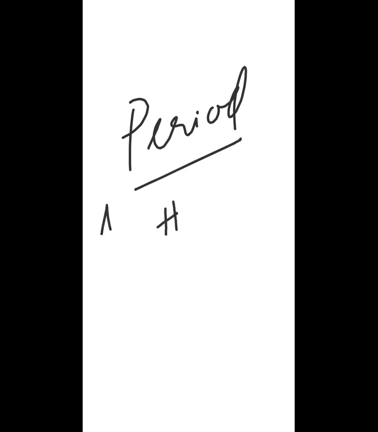And the period always tells you the number of shells. If I say that I have hydrogen, it belongs to the first period. It means it has only one shell around it.